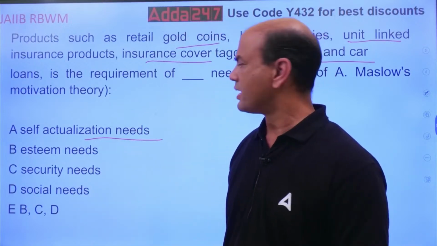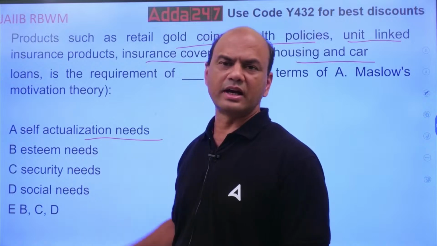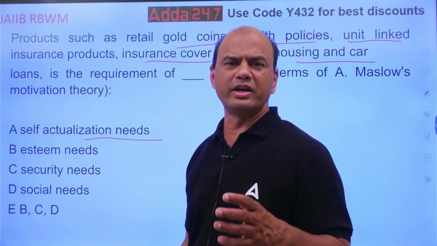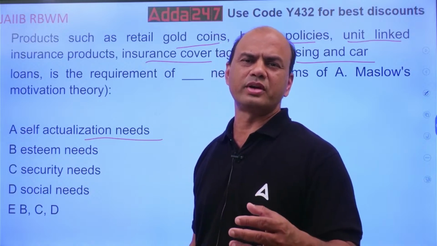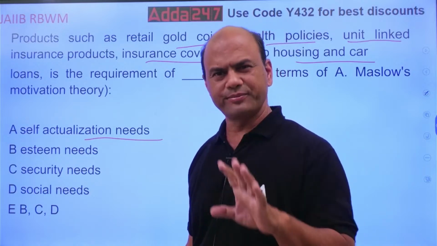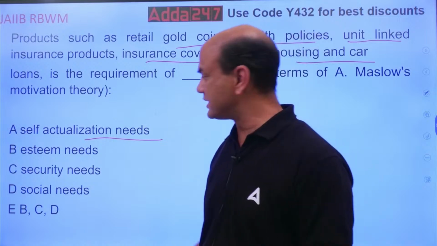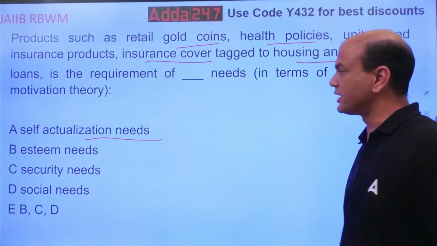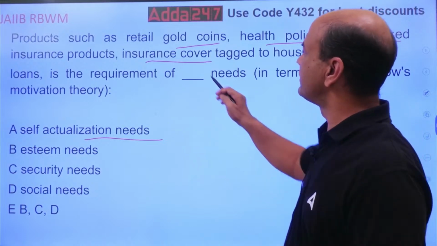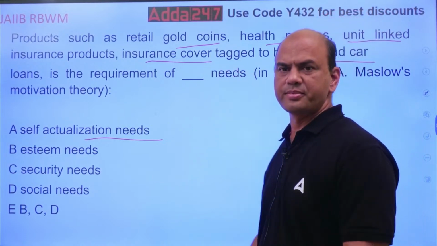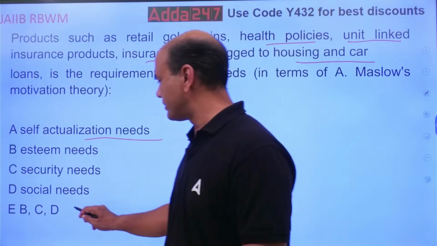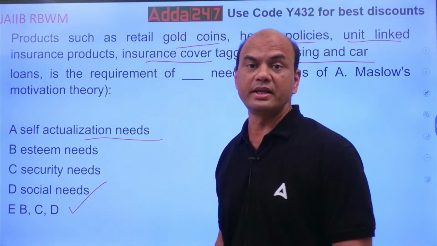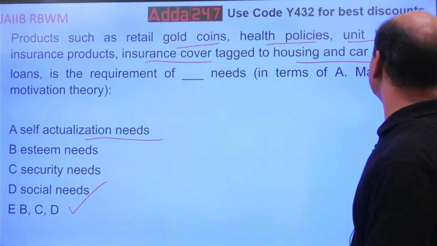All these remaining ones are in the category of roughly age 20 to 40, 45. So these persons will invest in all these products. But this old person rarely will invest in insurance. So that's why the answer becomes B, C and D. Okay.